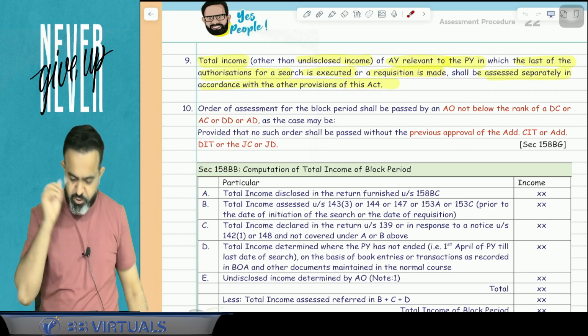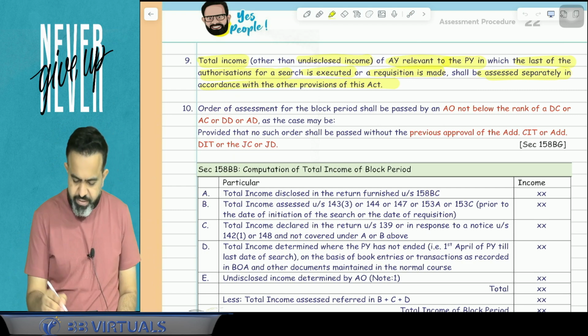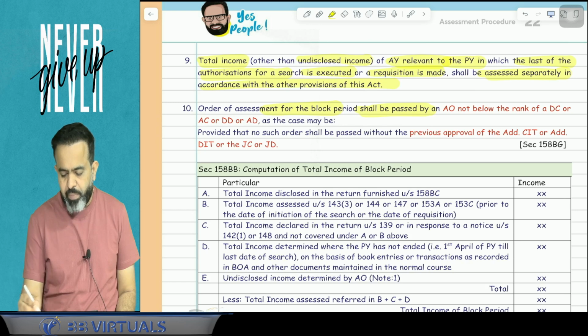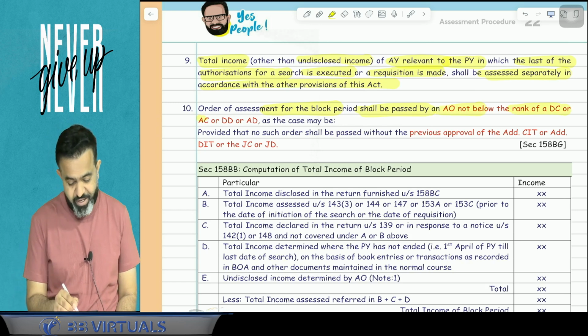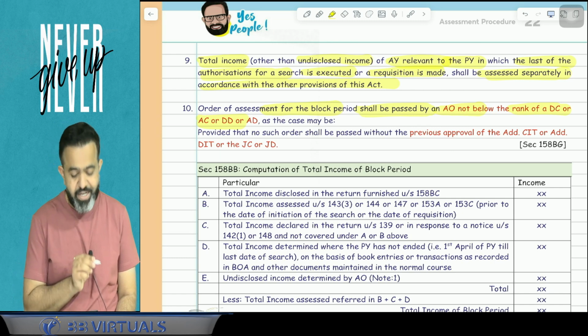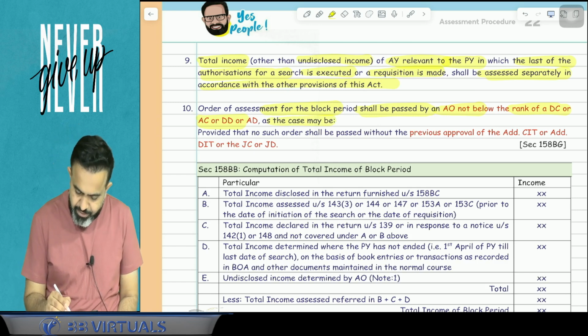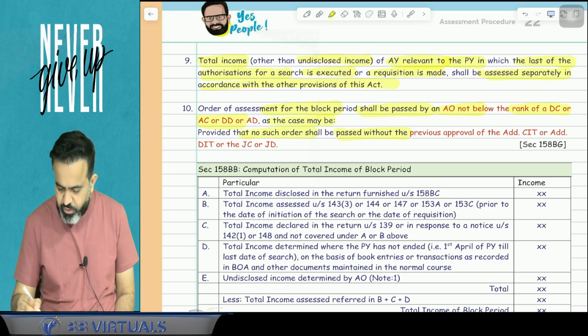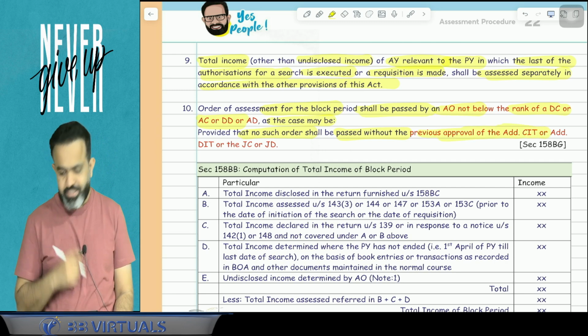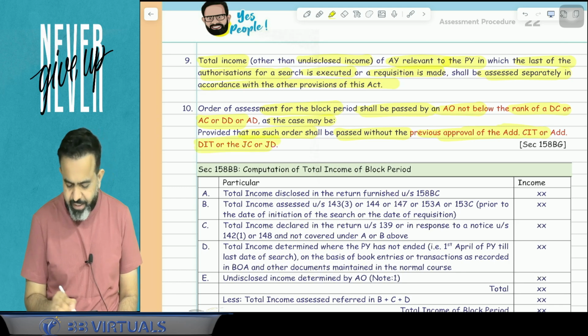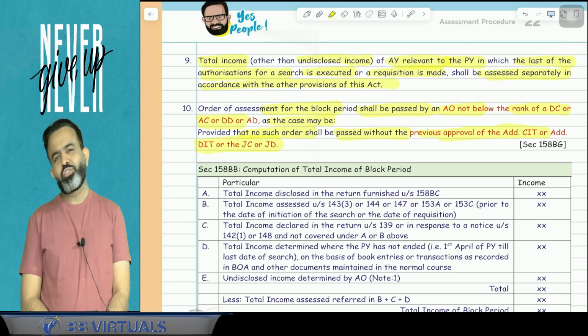Now try to understand the last point. Order of assessment for the block period shall be passed by an AO not below the rank of DC or AC or DD or AD, as the case may be, provided that no such order shall be passed without the previous approval of the Additional CIT or Additional DIT, Joint Commissioner or Joint Director.